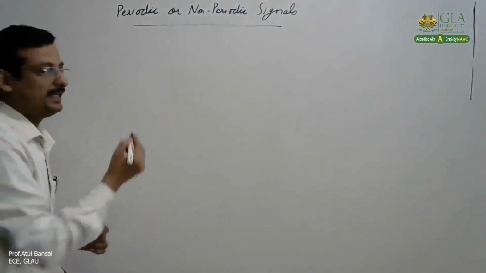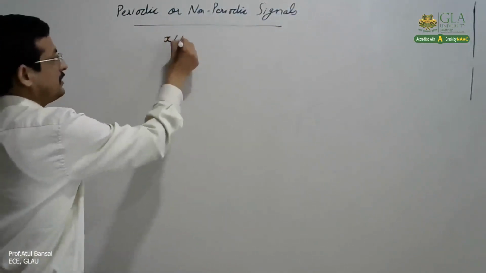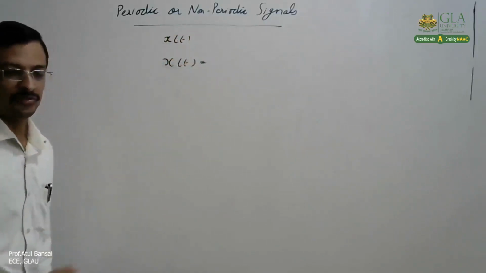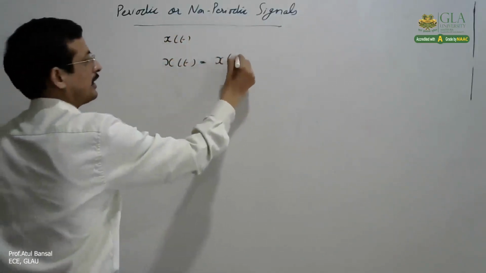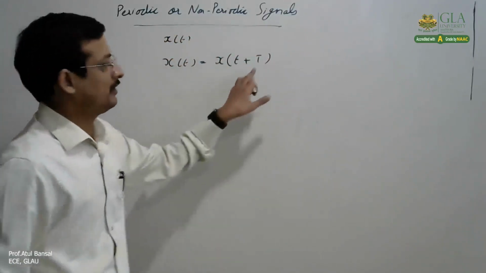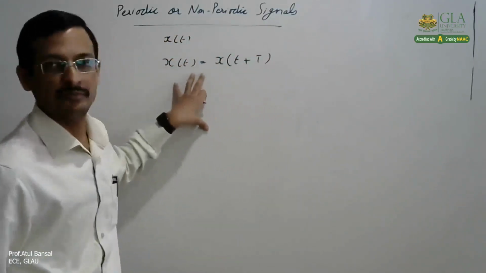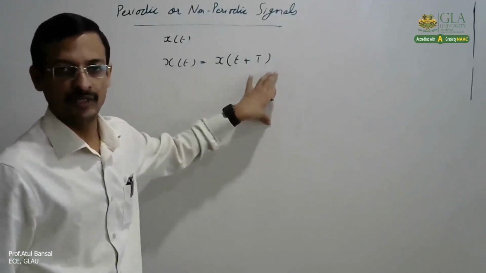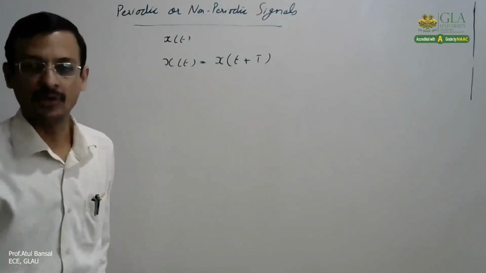Mathematically, for any signal x(t), if x(t) = x(t + T), then it is known as a periodic signal, for all values of t, positive and negative.